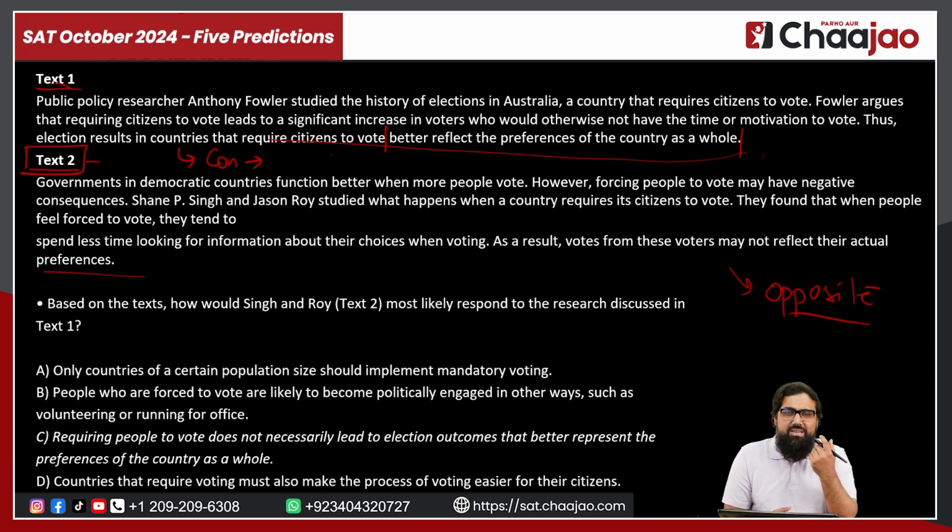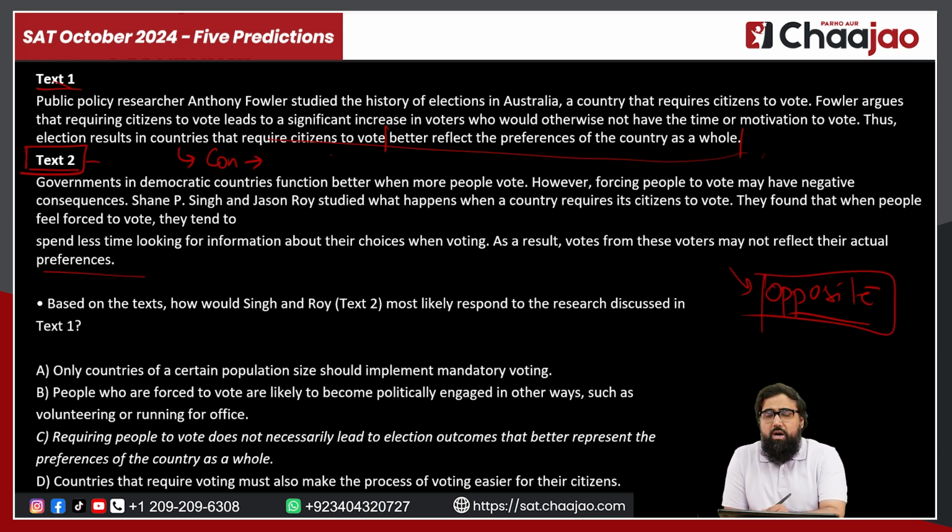And in cross-text connection, normally this is what happens, right? The two passages that you'll have will normally have similar topics, but they will either strengthen each other, agree with each other, disagree with each other, or modify each other. Over here, they are disagreeing with each other. Now we have to see what the question is asking us, right? The question says, based on the text, how would Singh and Roy, the people who have written text 2, most likely respond to the research discussed in text 1, right?